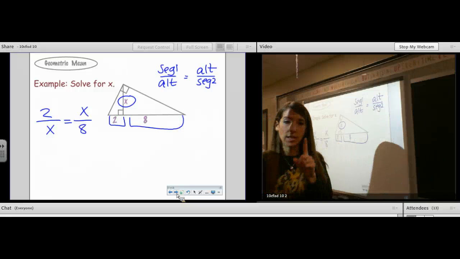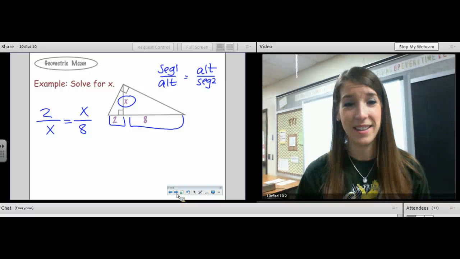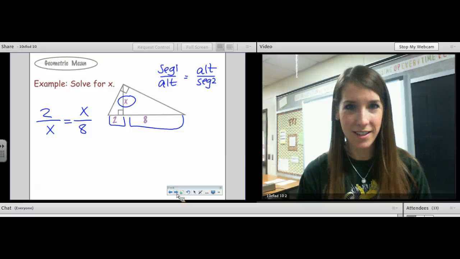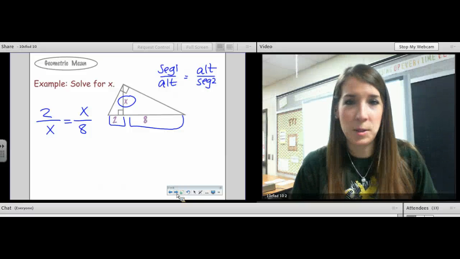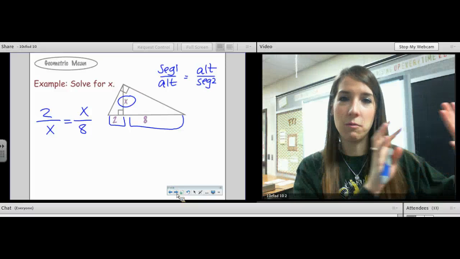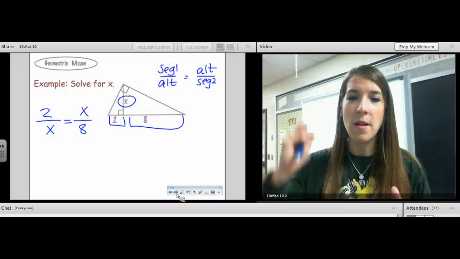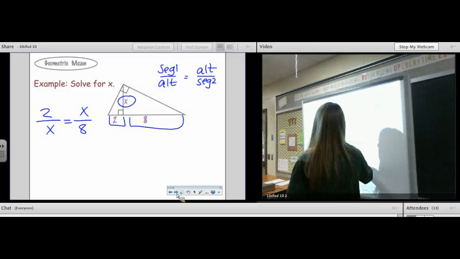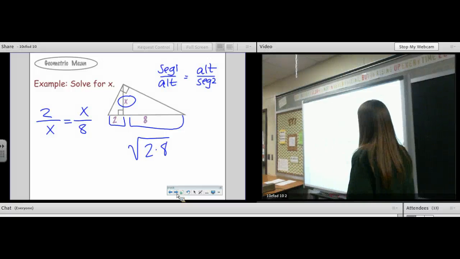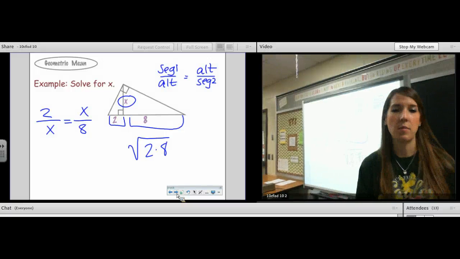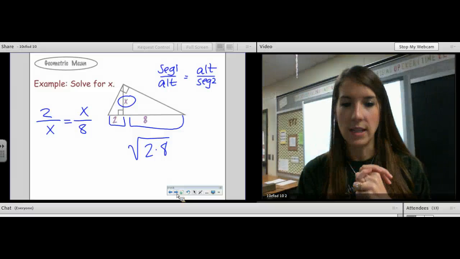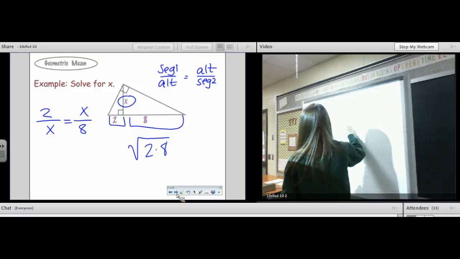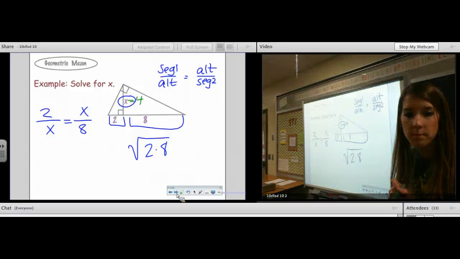So the altitude is the geometric mean between the two segments. So you could have just stared at this problem and said, oh, x is the square root of the product. X is the square root of 2 times 8. But we want to show our work and do things thoroughly, so 2 is to x as x is to 8. But we know in the end we're definitely going to be doing this, which is okay with me if you go straight to that, but you can cross multiply if you want. And what is it? Yeah, x is 4. I'm going to move on.